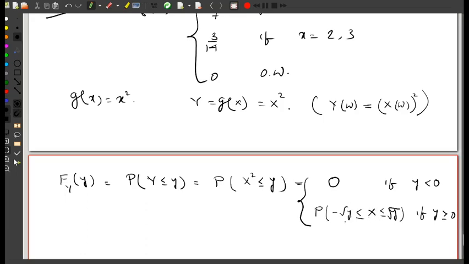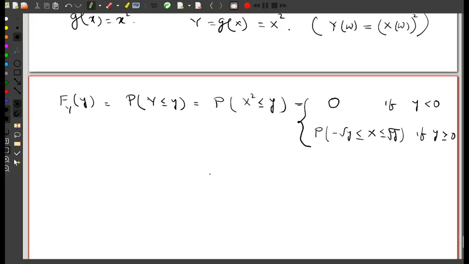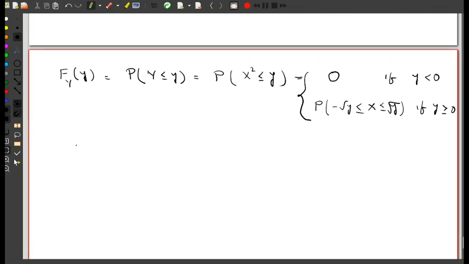Now this kind of probability I can find very easily, because I know the PMF of X, and for different values of y, I can find this probability. How? Let us consider several cases. First note that the support of X is basically -2, -1, 0, 1, 2 and 3.